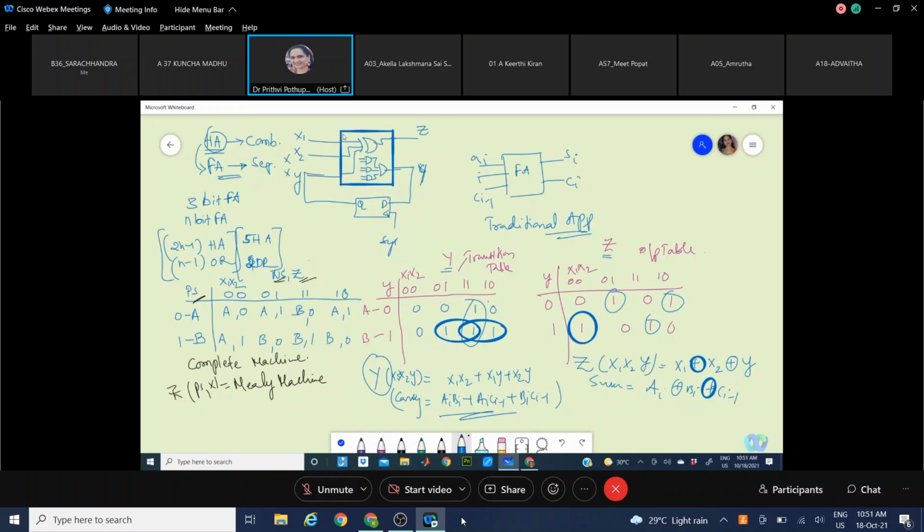Your clock is defined. Now, how will this n-bit addition be implemented? The difference is that this design is only one block, and we are not repeating this block as we did with the half adders. We needed 5 half adders or 2n minus 1 half adders, we said. That means there was repetition of blocks based on how many bits we were adding. But here we don't do that. This is one block, one design, one segment that will be updated with the new values for each clock.